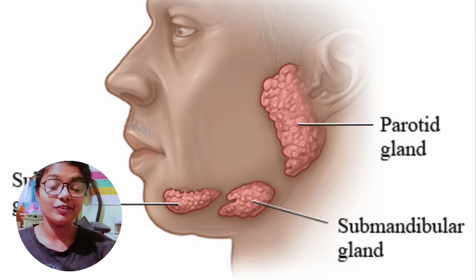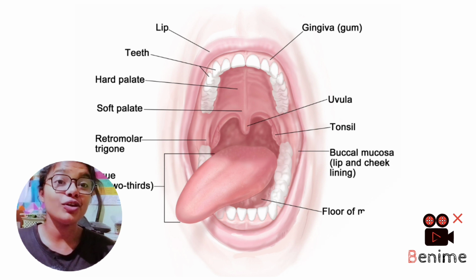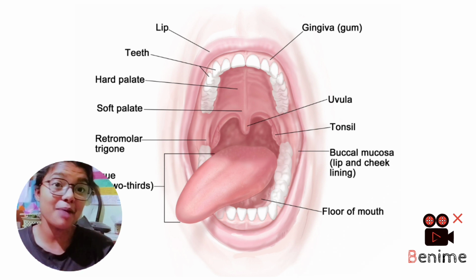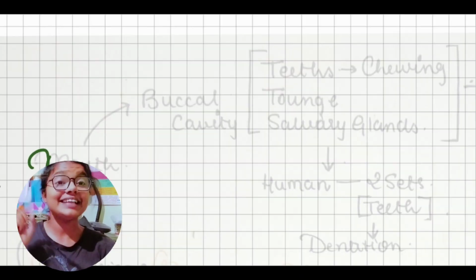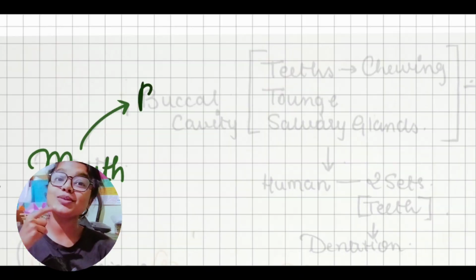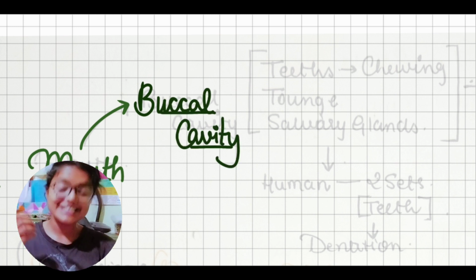Now let's move forward. What we see is that the alimentary canal starts from the mouth, and mouth से ही हमारा process of digestion starts, with the digestion of carbohydrates with the help of salivary amylase that is present in our saliva. The mouth consists of the buccal cavity that includes the teeth, the muscular tongue, or the muscular flap-like structure, as well as the salivary glands.